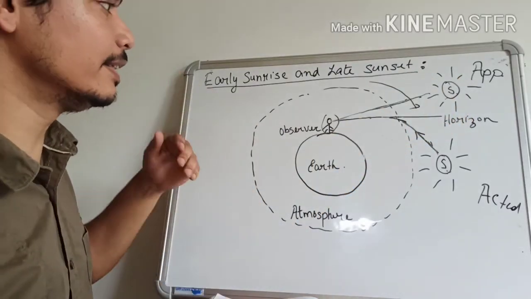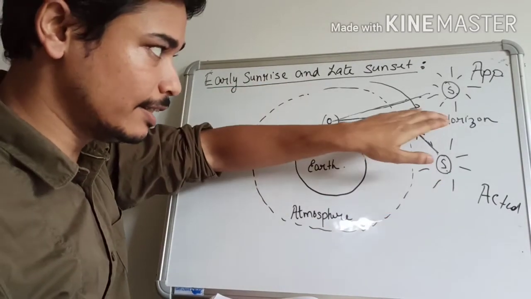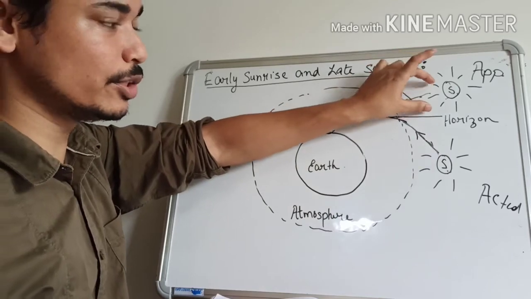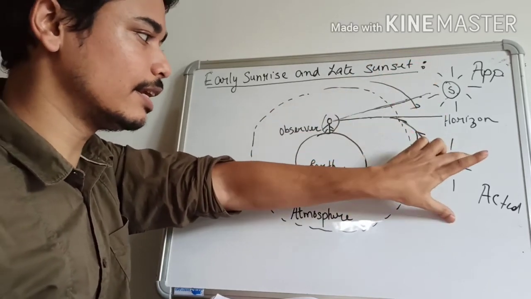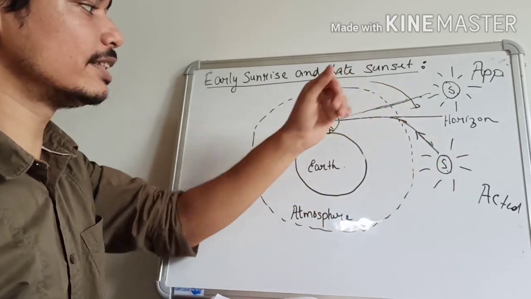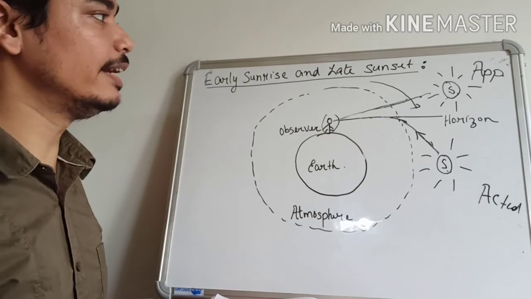So the person is able to see the sun even after the sun has actually set. So there is a delay in the setting of the sun. Okay, so this is the phenomenon of early sunrise and late sunset.